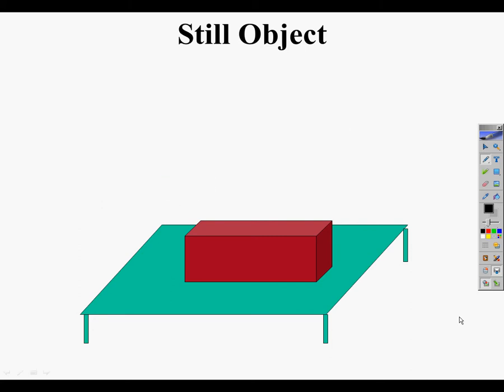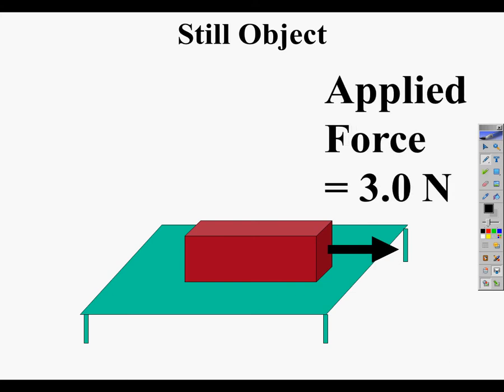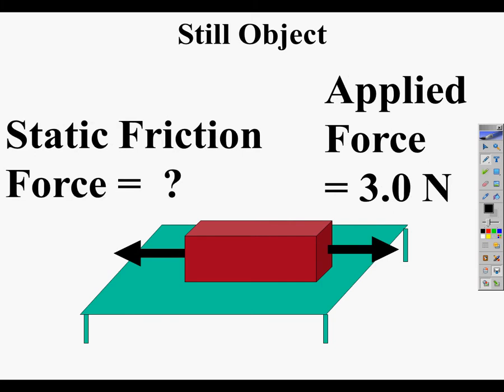So let's say you pull on the brick a little harder. You pull on the brick with a force of 3 newtons, and the brick still remains still. So the static friction force holding it there would be 3 newtons. So the first thing you need to note is that the static friction force depends on how much you're pulling on the object. The static friction force varies in magnitude depending on how much the applied force.